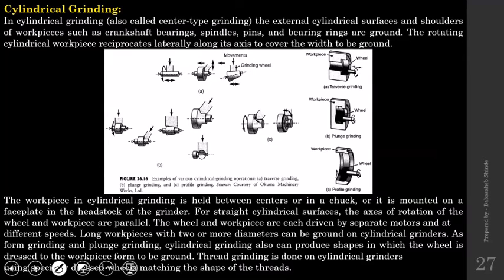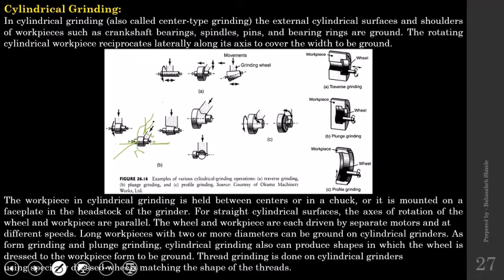Next, cylindrical grinding. This operation you can relate with the lathe operation, where the workpiece will be held between two chucks. It will be provided with rotary motion, and the grinding wheel will feed across that work surface to remove the unwanted material and to get the desired shape.